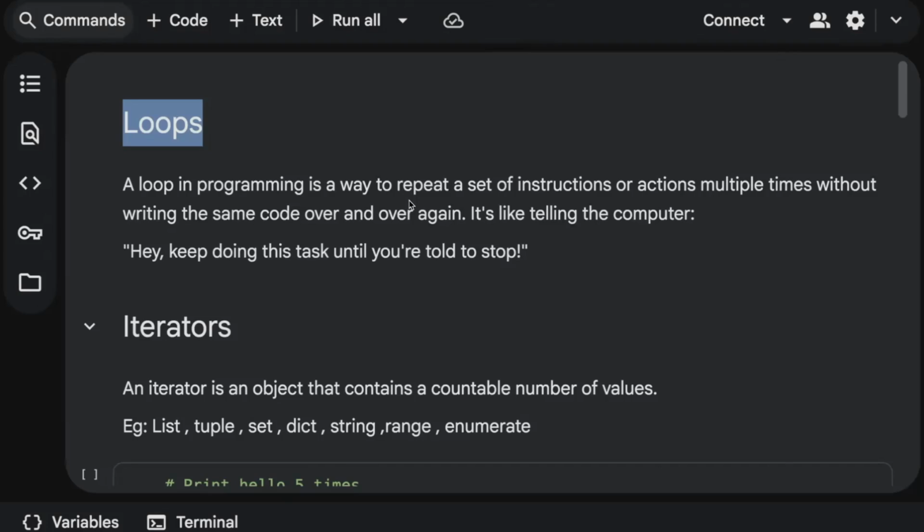The simple understanding of a loop is, let's say, for example, you want to prepare a tea. For the first time, you will ask your mom for the recipe, how to prepare a tea. First time she'll teach you. So next time if you go and ask, she'll scold you like, I have taught you yesterday, why can't you remember? So basically we learn from our mom and we remember it. And every time we need to prepare a tea, we just recall it and prepare it. In the same way, loops work whenever you want to repeat a set of instructions or actions without repeating the same code multiple times. We just use a concept called loops.